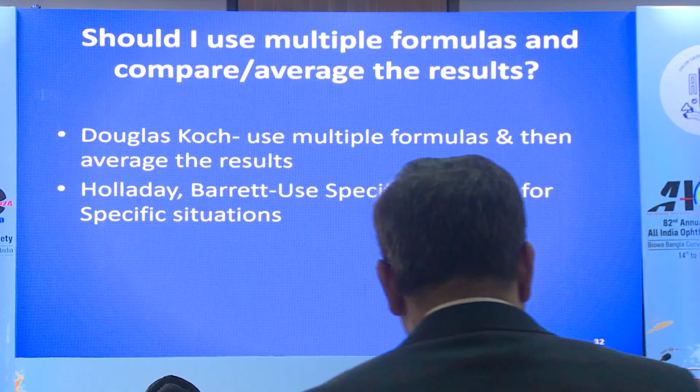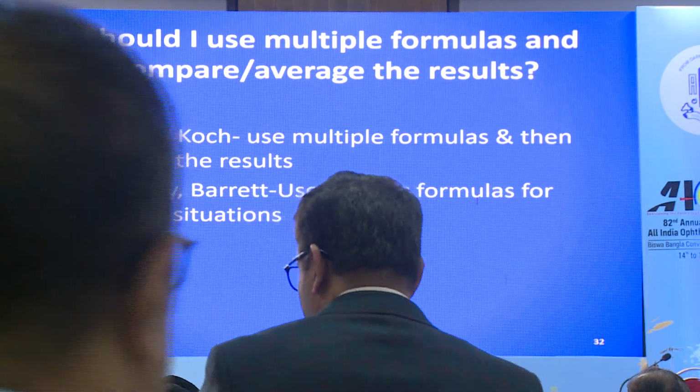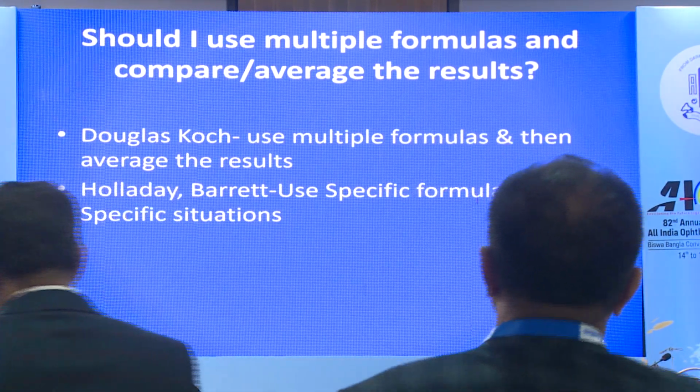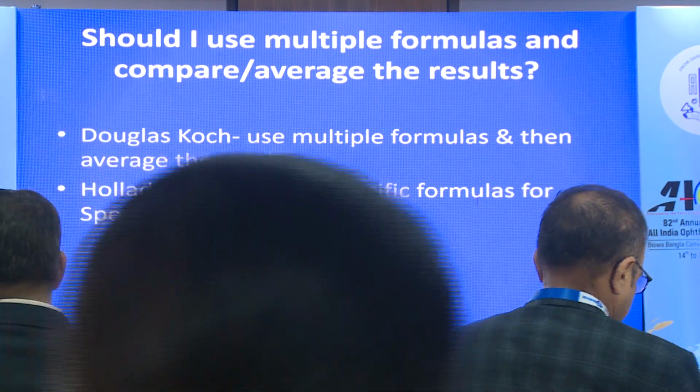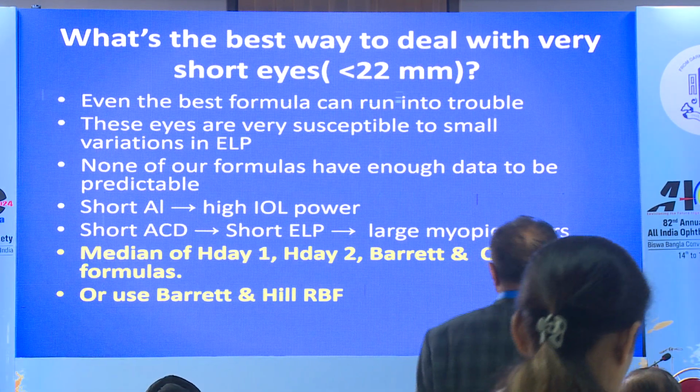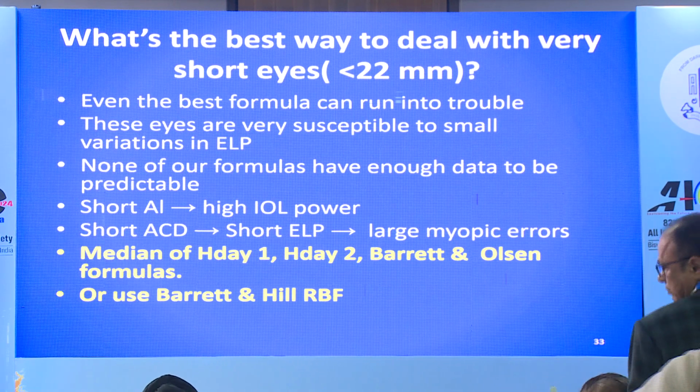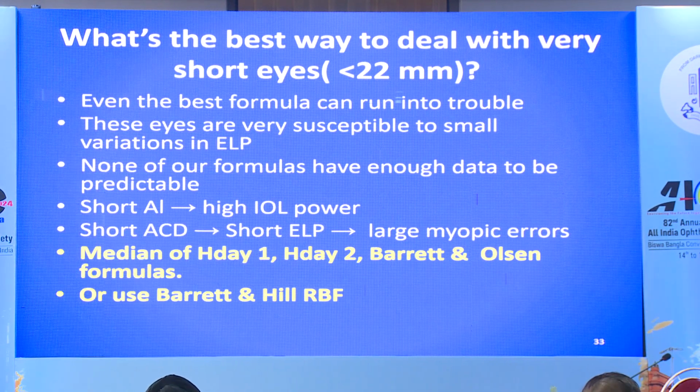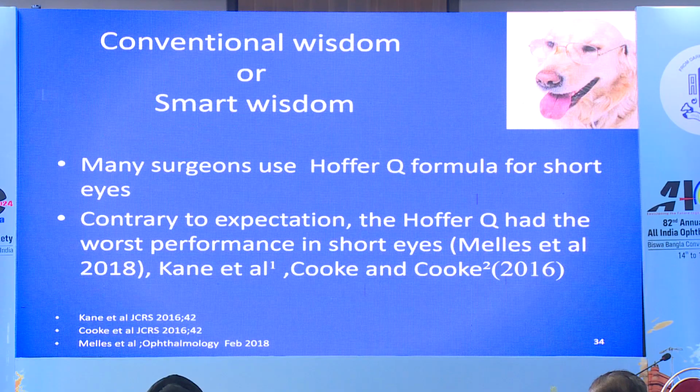So what should I use? Should I use multiple formulas and compare and average the results? Douglas Koch follows this policy. But Holladay and Barrett say use specific formulas for specific situations. So what is the best way to deal with shorter eyes? The best way is not Hoffer Q, which was traditional wisdom. It is better to use Barrett or Hill RBF.